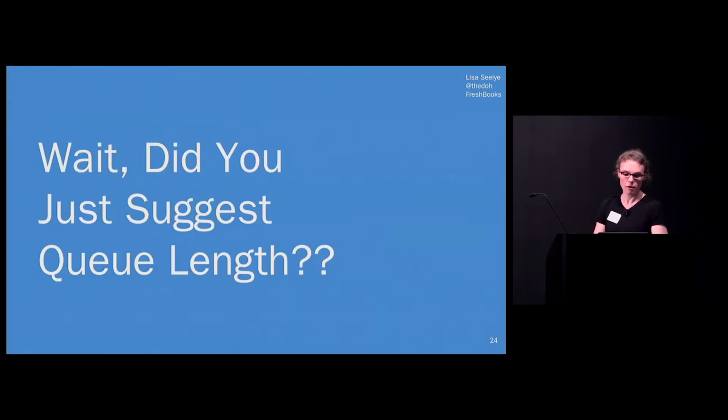Wait a minute, Lisa, didn't you just suggest queue length? Yeah, I did. But what's the difference between this and before? Well, just now it's being used to answer a specific question. How close are we to violating our limits with the RabbitMQ provider? If it's a violation of this internal target, we know there's a specific reason. We're at risk of violating our contract with this RabbitMQ service provider. And that means we're going to have a potential loss of data for our customers, or a worse customer experience for them by having to retry.